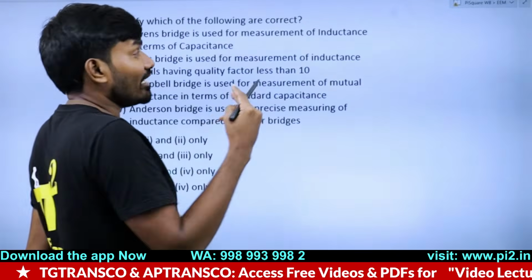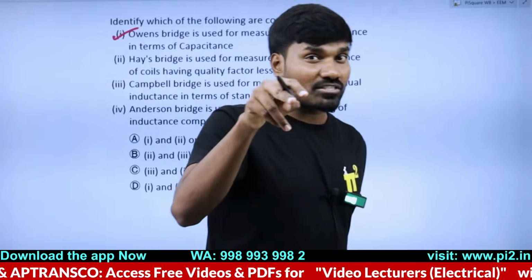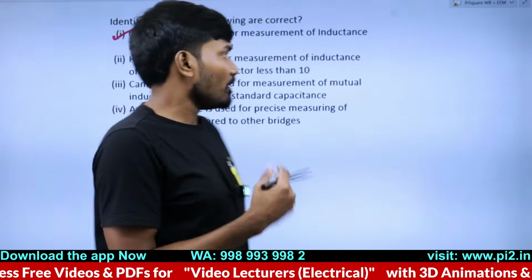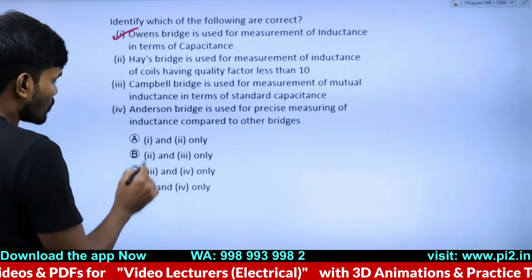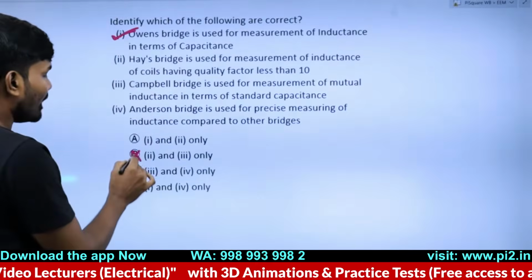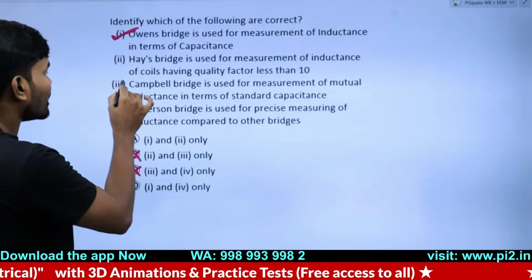Rather, it is in terms of two capacitances. And there is one more bridge like that, which is the Maxwell inductance capacitance bridge. But yes, in this statement it is true. So if option 1 is true, then options B and C are wrong, since this statement is true in them. So now you don't have to check option 3.